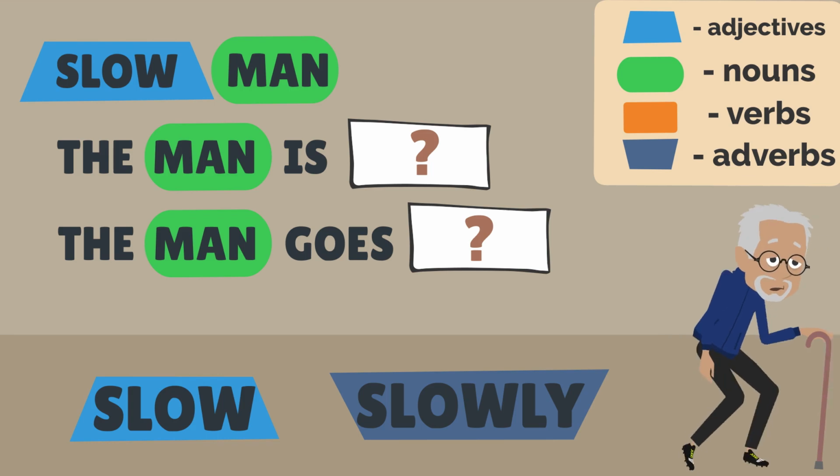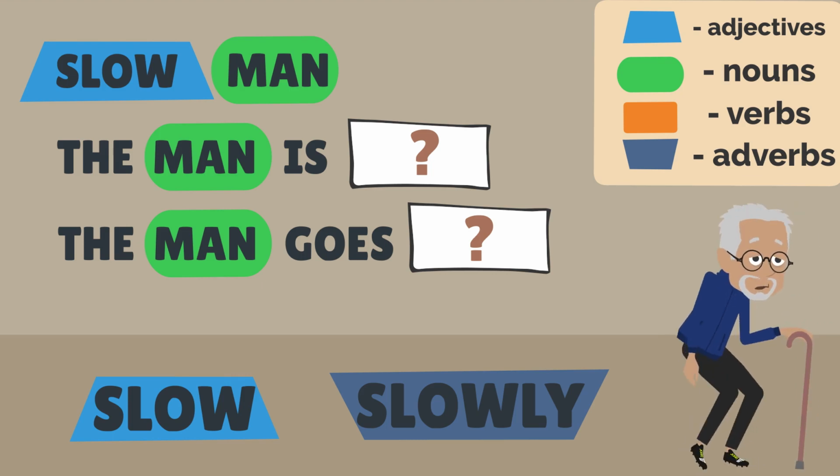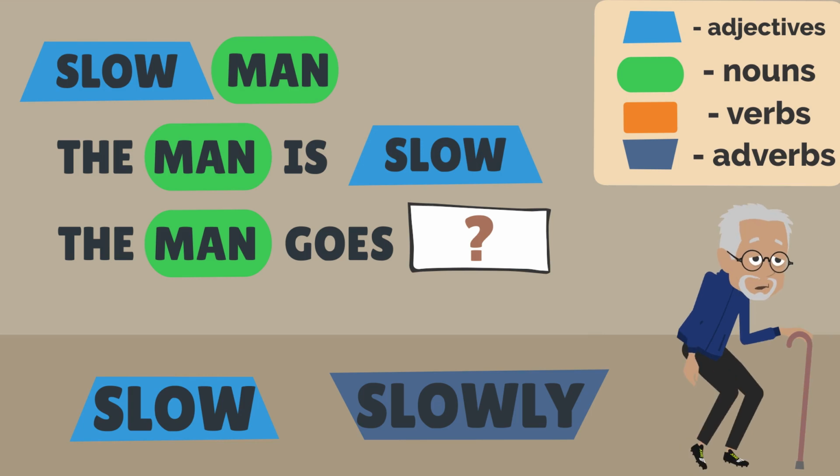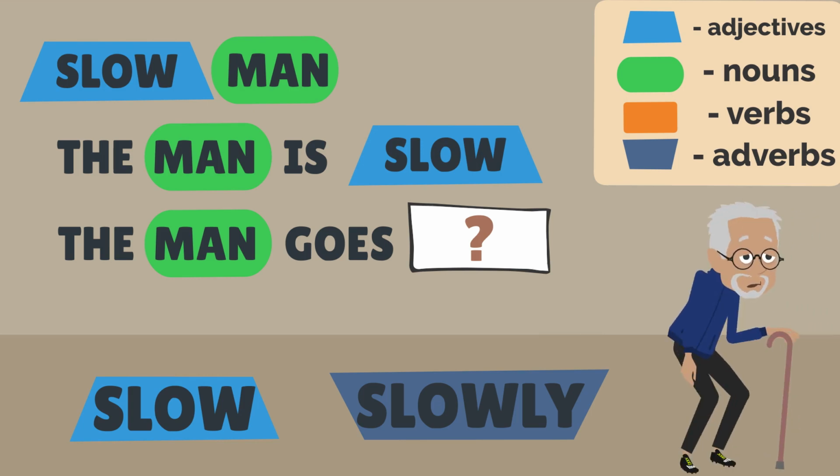Adjectives appear before the noun that they describe. Slow man. Adjectives that come after the noun must follow the verb to be. The man is slow.